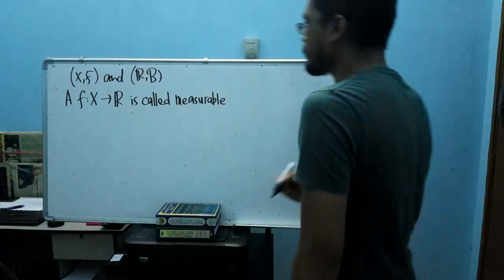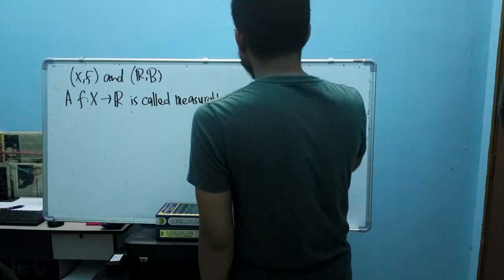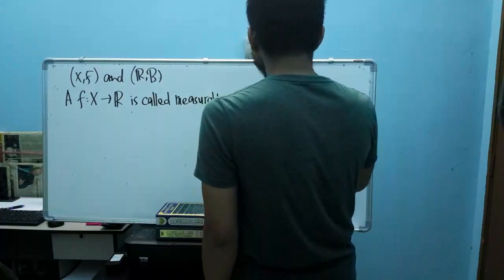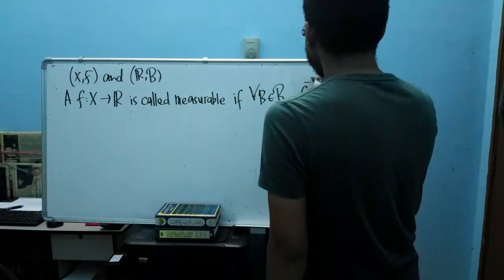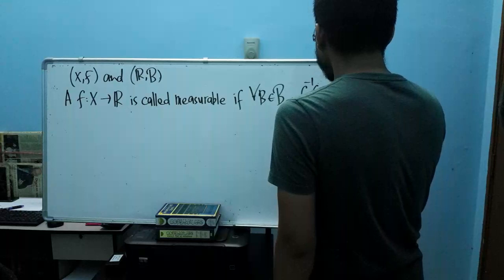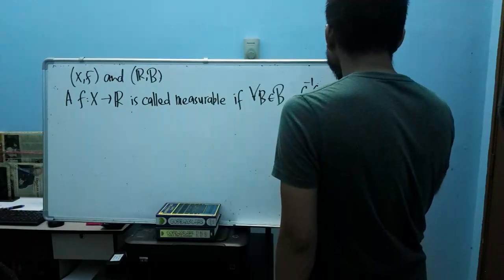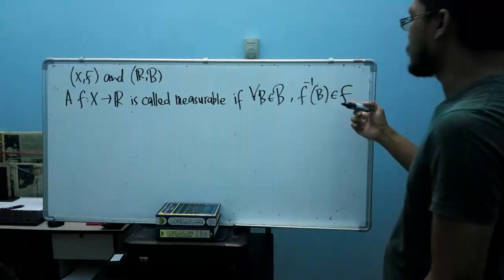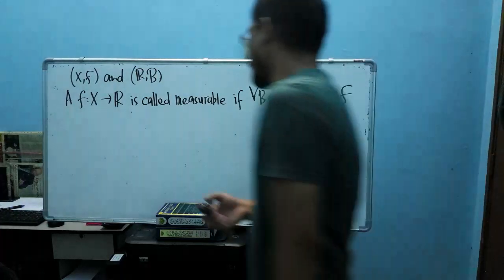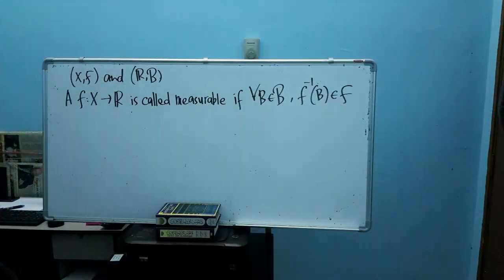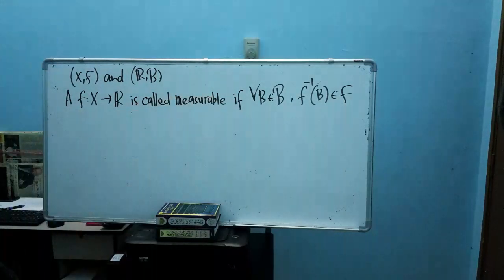It's called measurable if it satisfies such a condition. If we consider any Borel set, then the pre-image of any Borel set can be found inside of our algebra or sigma algebra. Therefore we call our function here measurable.